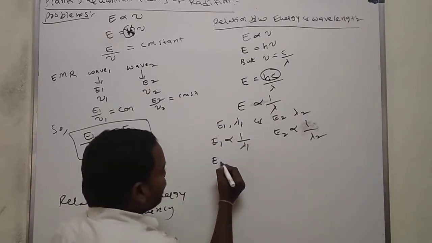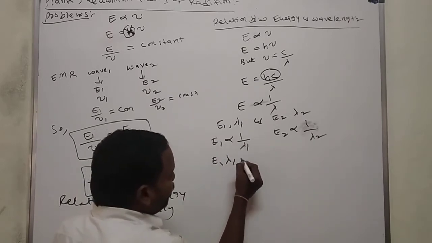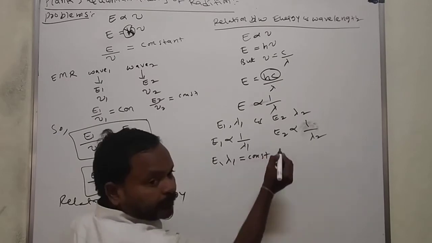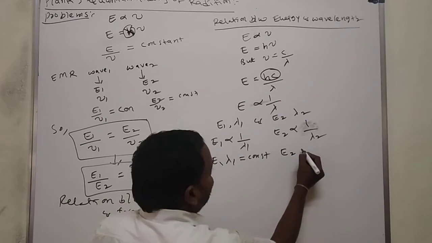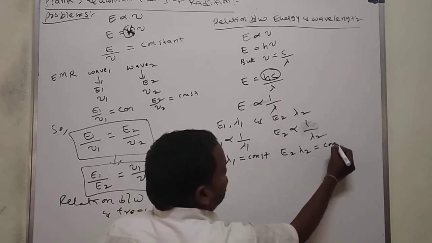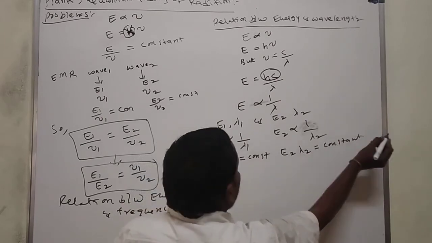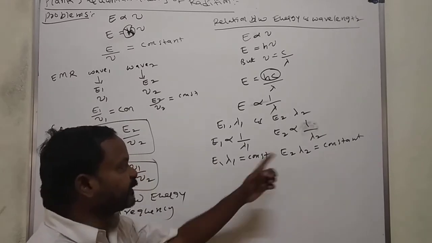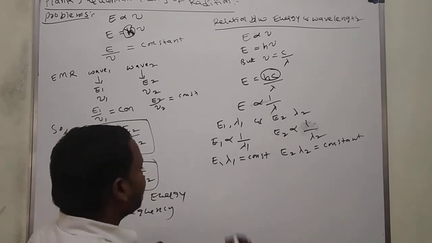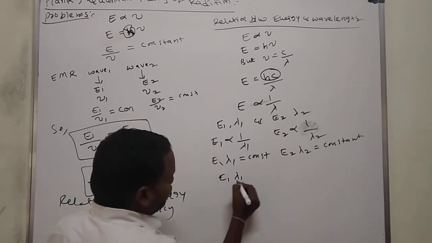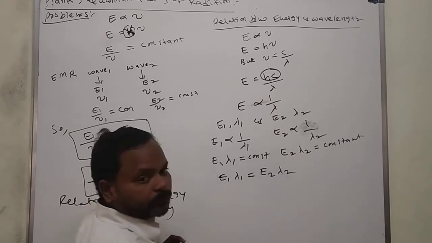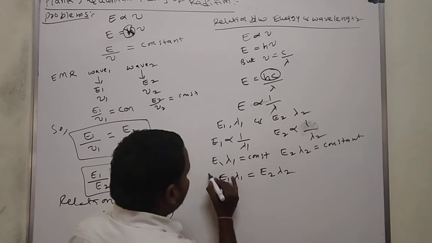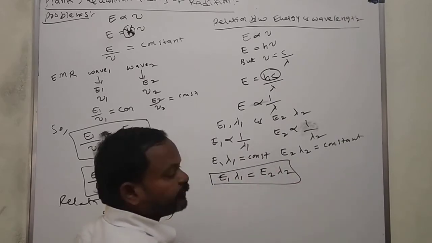Cross multiply: E1 lambda 1 is equal to constant, E2 lambda 2 is equal to constant. Both are equal to constant. So E1 lambda 1 is equal to E2 lambda 2. This is the interrelation between energy and wavelength.